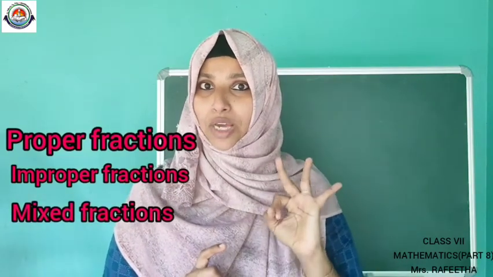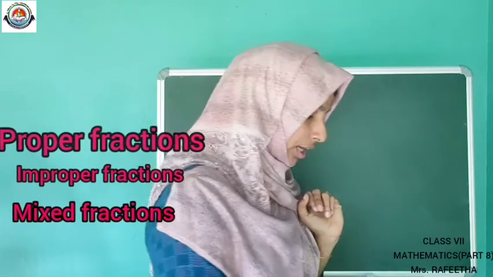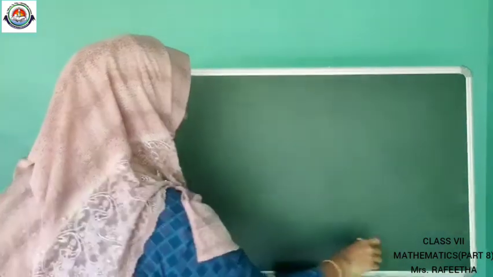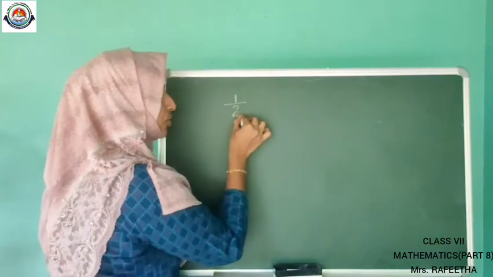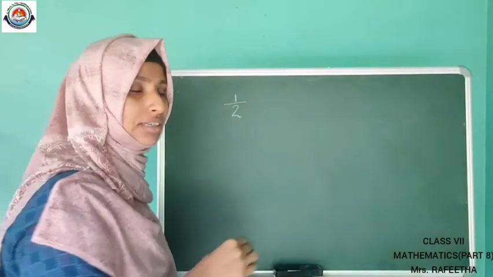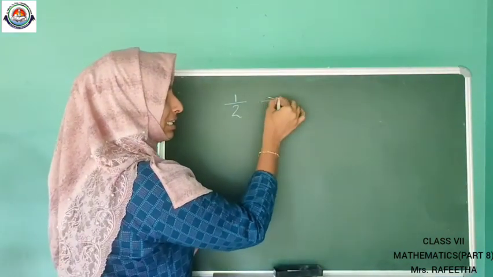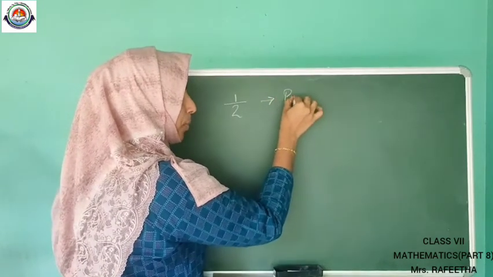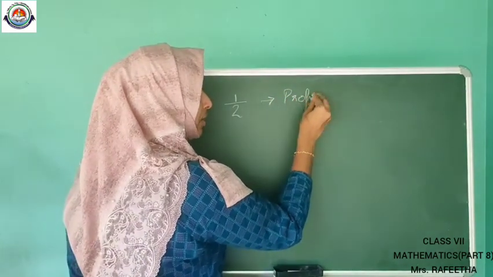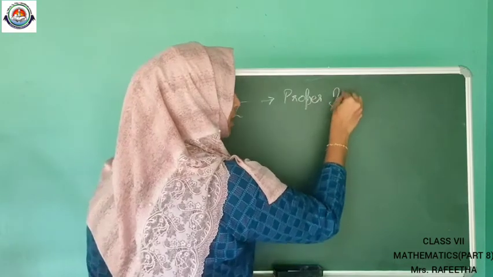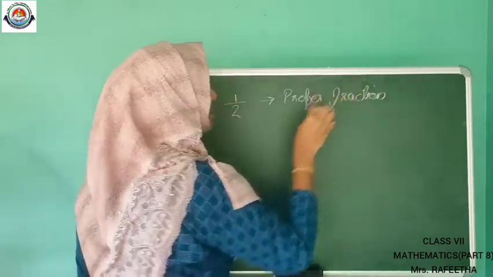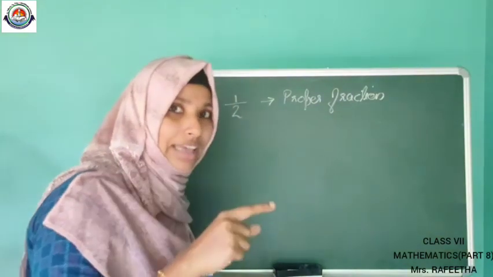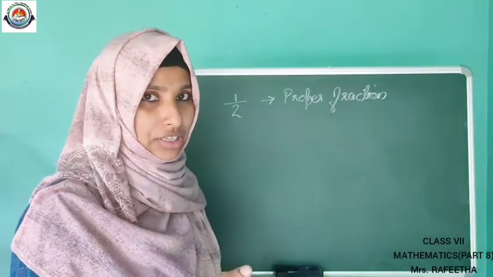So 3 types of fractions are there. Can you write examples? Suppose 1 by 2. Which type of fraction is this? Yeah, that is a proper fraction. Why? Because the numerator is less than the denominator.